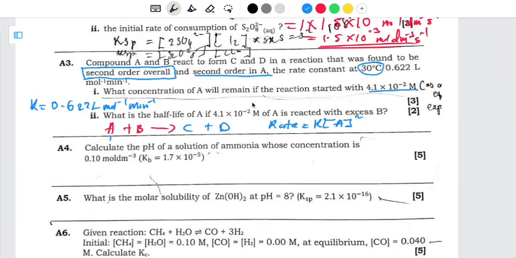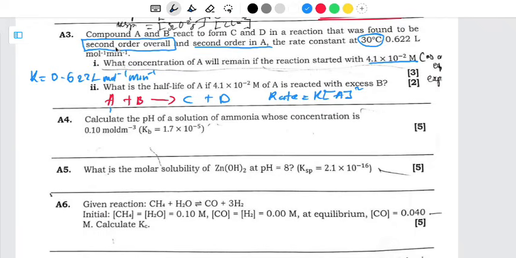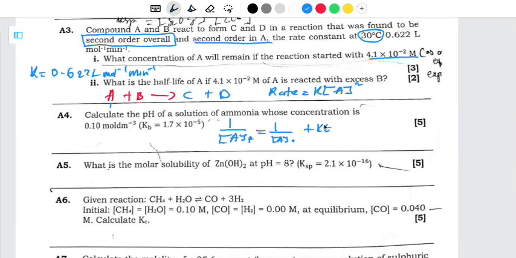Okay. So from there, here we are looking at the consumption which is going to remain, when this one was used at the start of the reaction. Remember, the overall is also second order. So we are going to say 1 divided by A final is going to be equal to 1 over A initial, plus Kt. Let's hope we are together on this part here.